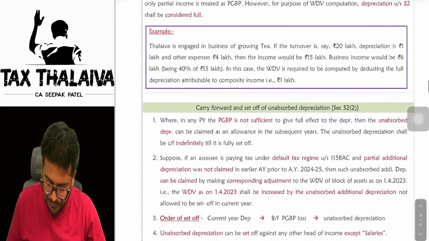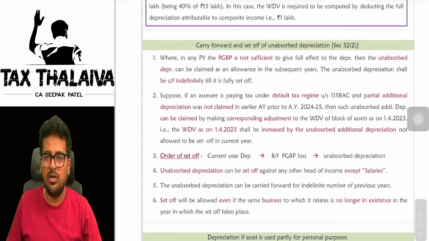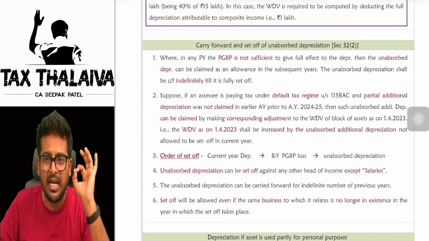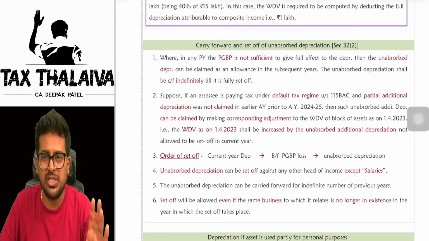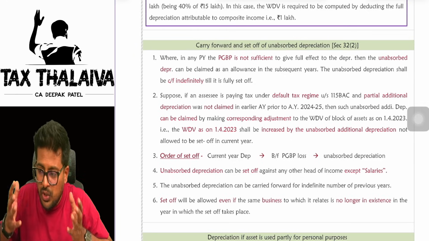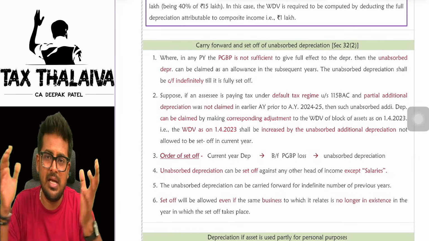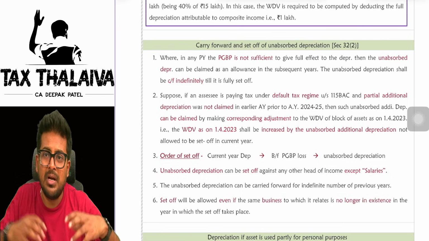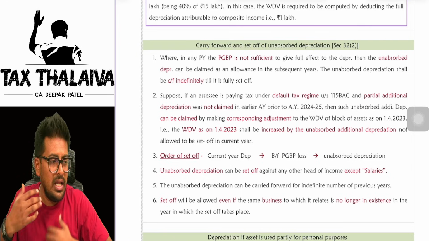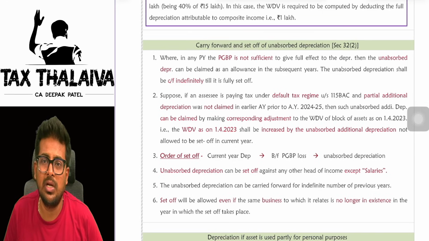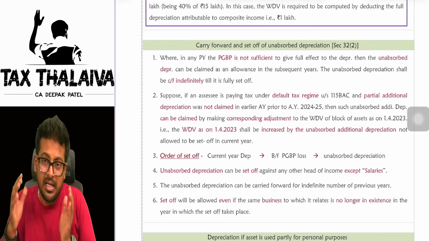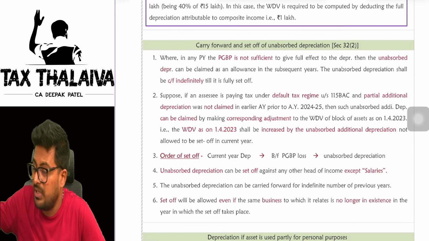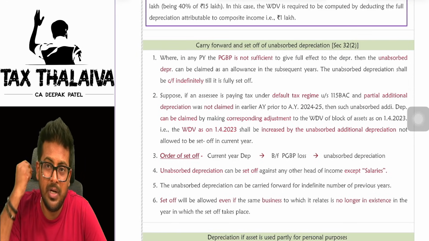You can read it. Now, carry forward and set off of unabsorbed depreciation. What is unabsorbed depreciation? Unabsorbed depreciation means that depreciation which you could not claim in this year, you have to carry forward to the next year. Let's say, for example, additional depreciation, I told you, 20% is the actual additional depreciation. In this year, only half rate depreciation you could claim because you used it for less than 180 days. Then the rest 10% you will take to the next year. That depreciation which you are carrying forward to the next year is called unabsorbed depreciation.